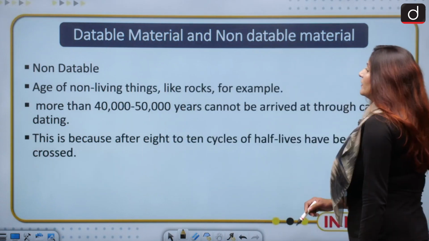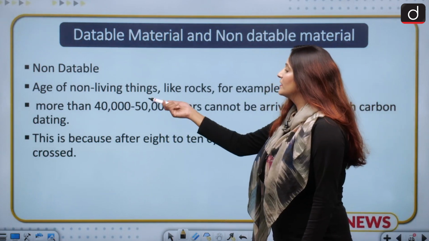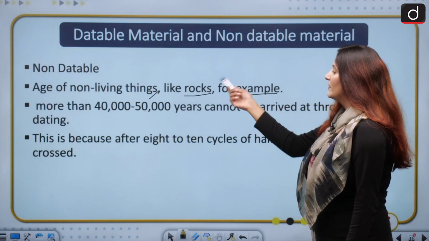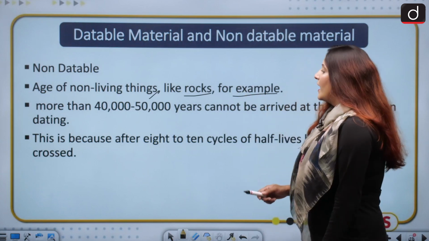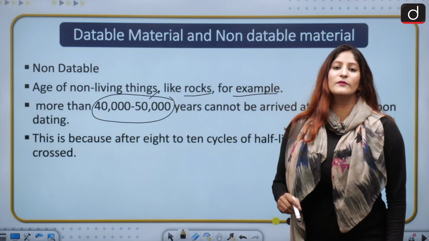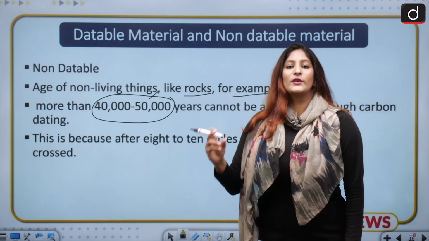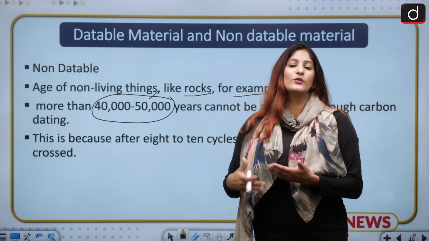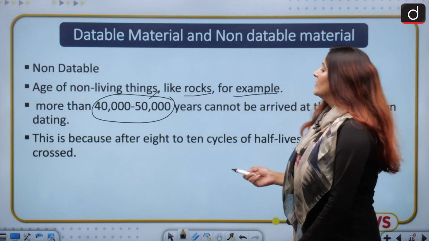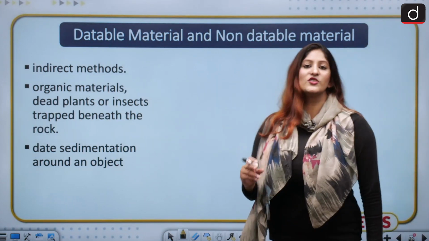Moving ahead. Other thing we have to know about over here is non-datable materials. The age of non-living things like rocks, for example, cannot be dated. And one thing that we have to understand is that any sample which is more than 40 to 50,000 years of age cannot be dated, because the C14 has already completed its 8 to 10 half-lives. So this is one of the reasons where we can see it as a challenge.